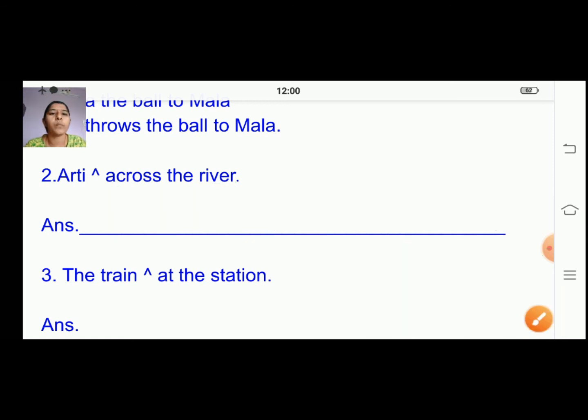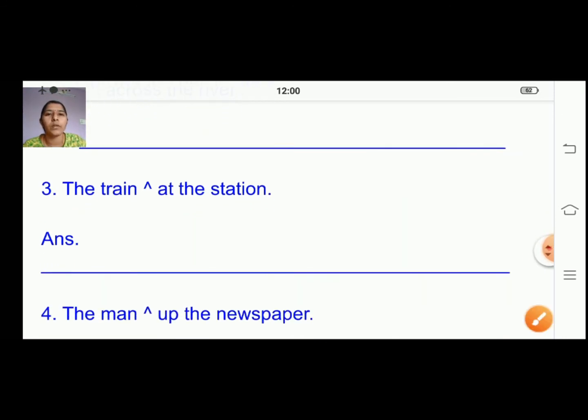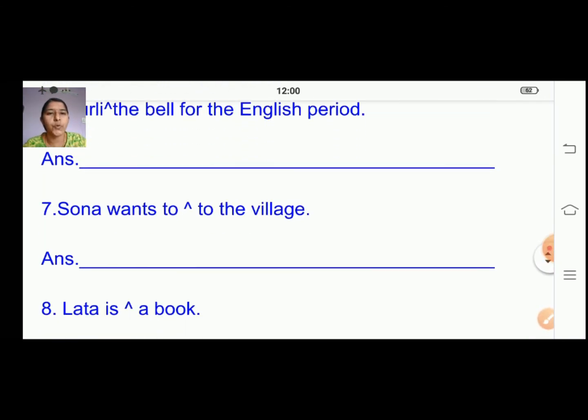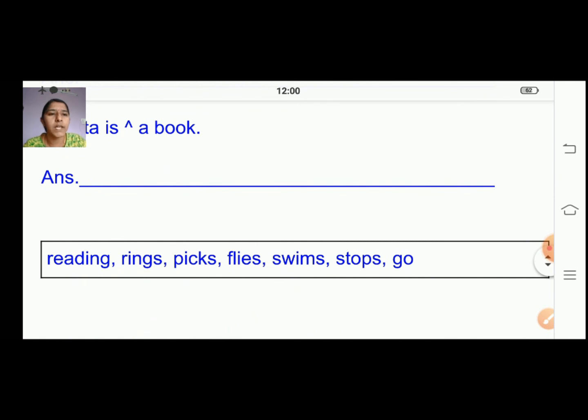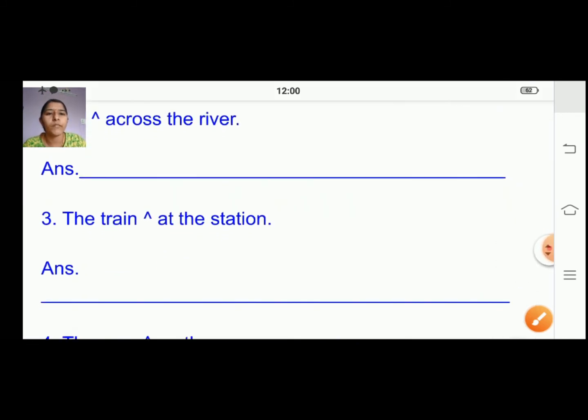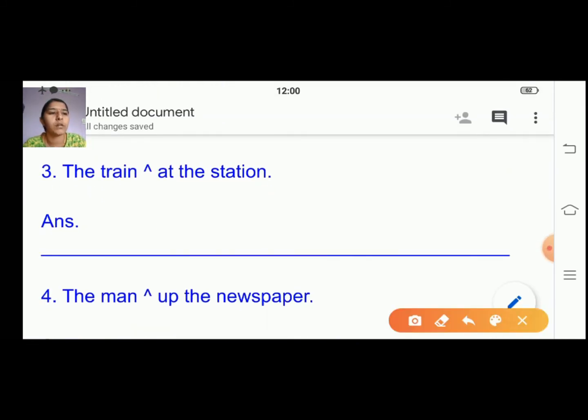Understood? Okay, now: the train dash at the station. So which word will come from here? The train stops. You can use this word stops, right? So your answer for the third one will be: the train. You're going to write the same sentence.